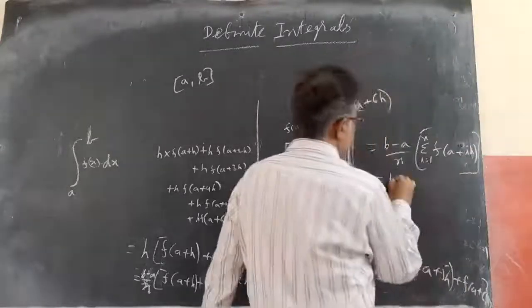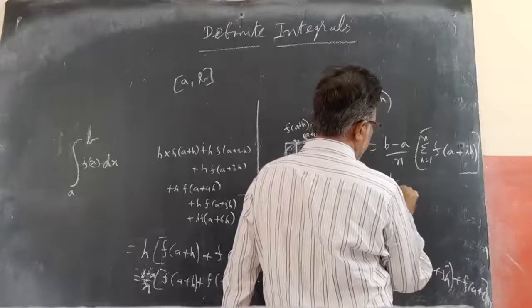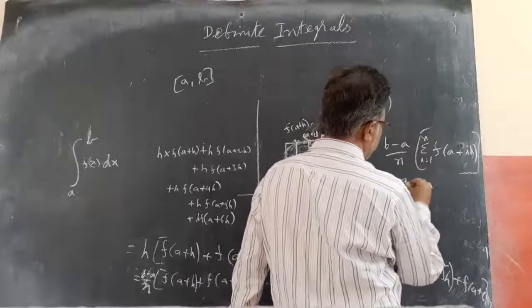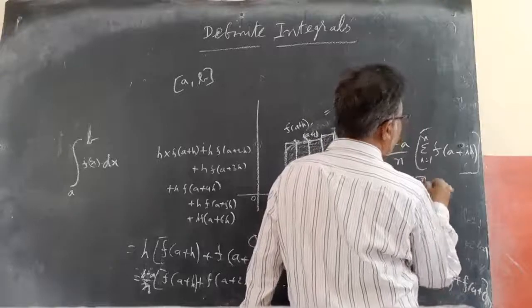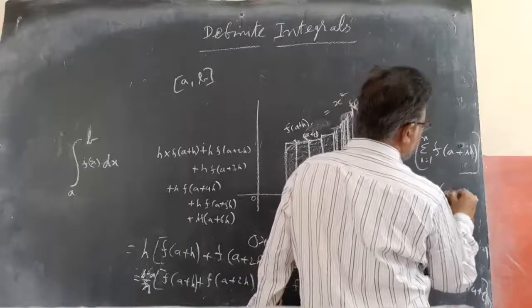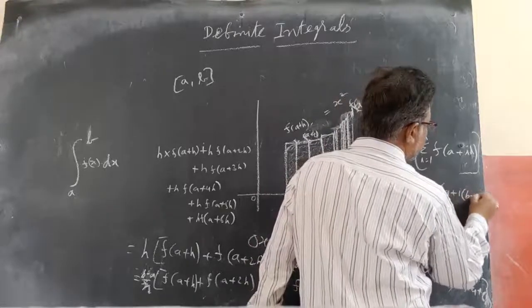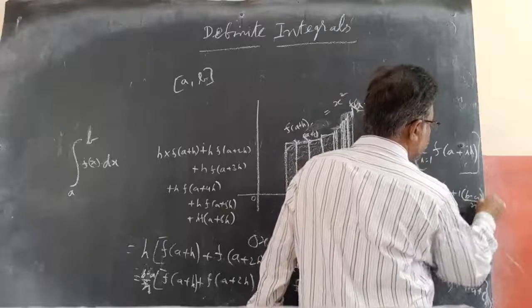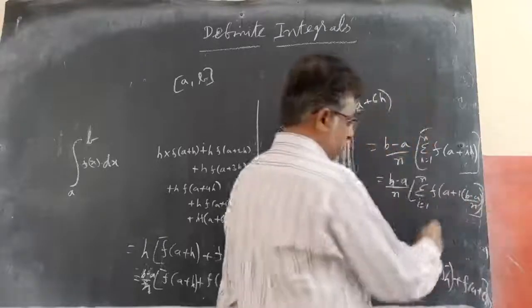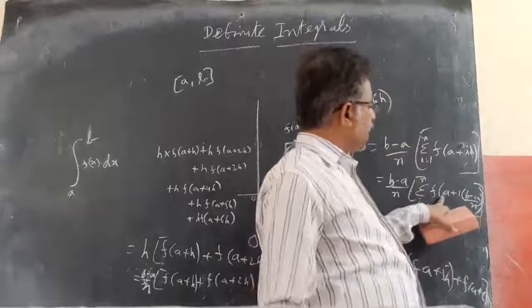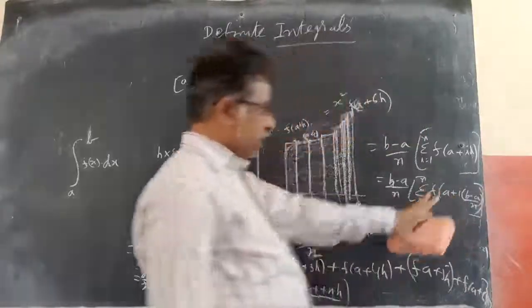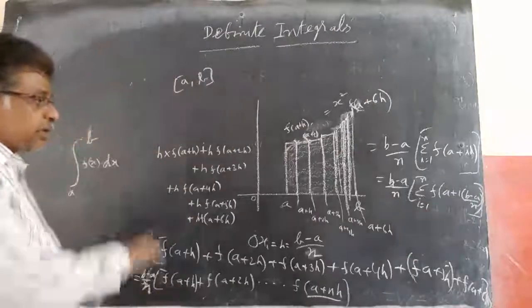So this is (b minus a) by n into sigma of i equal to 1 to n f of (a plus i times h), where h is (b minus a) by n. If I take LCM as n, the n and b will simplify. Till that you understand, I think. You can write like this.